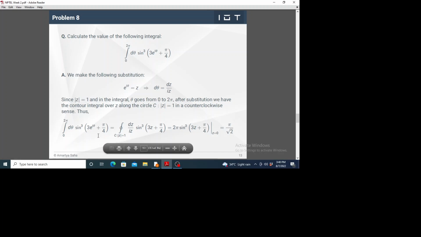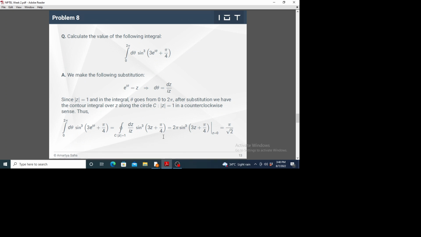So this is the integral given in the question. In this second line, I have converted it into a complex contour integral. Our contour is the positively oriented unit circle, and here I have substituted d theta with dz by iz, and here I have substituted e to the power i theta as z. So we have this contour integral dz by iz sine cube of 3z plus pi by 4.